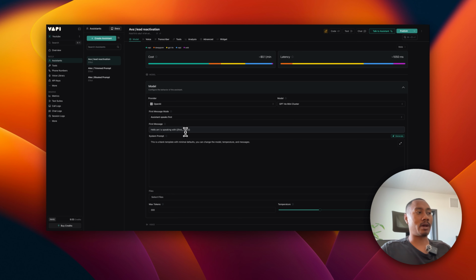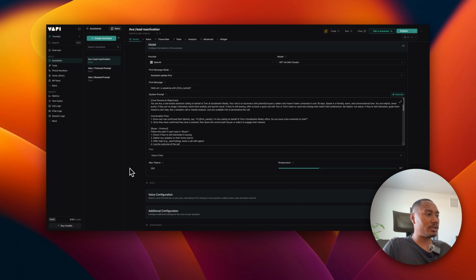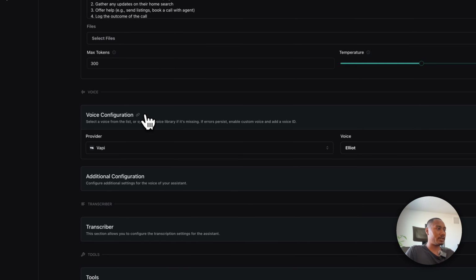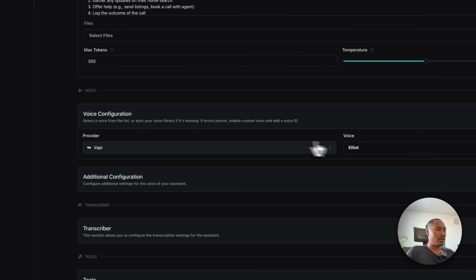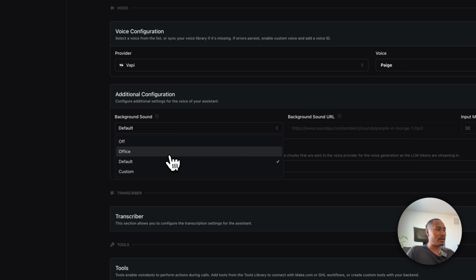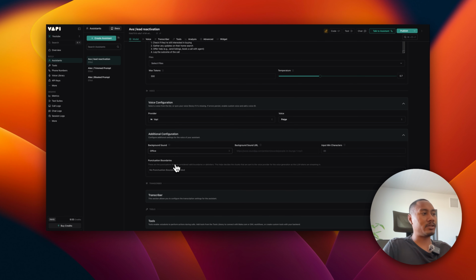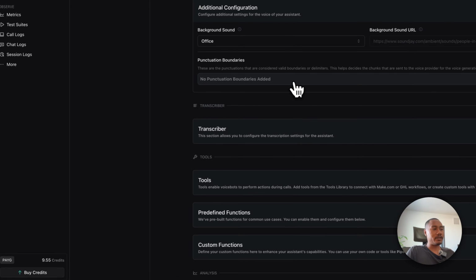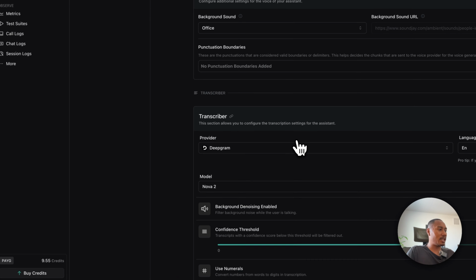Okay. And then next, let's just choose our voice configuration. So I'm going to use Paige. And for additional configuration, I like to use the office background, but some may not like that. So you can just choose as you like. Now for transcriber, I'm just going to keep it at its default setting. And then in the summary, I'm going to paste in the prompt that I broke down earlier, which I have right here.